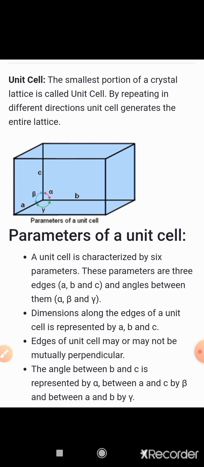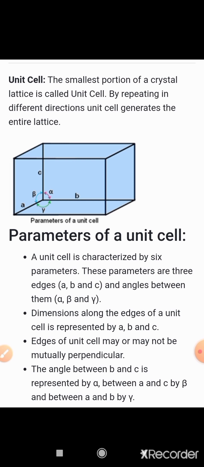Sometimes the angles alpha, beta, gamma will all be different from each other, or sometimes they may be the same, or sometimes out of these 3 angles 2 will be the same or 1 will be different also. Therefore it is said that edges of a unit cell may or may not be mutually perpendicular.